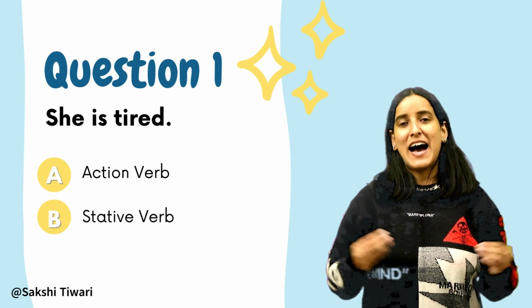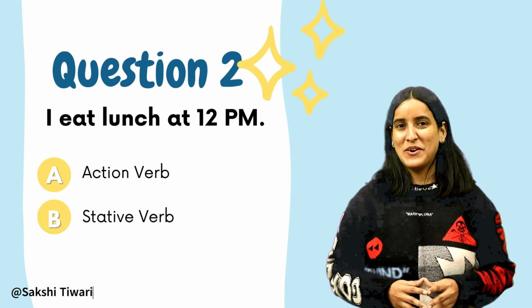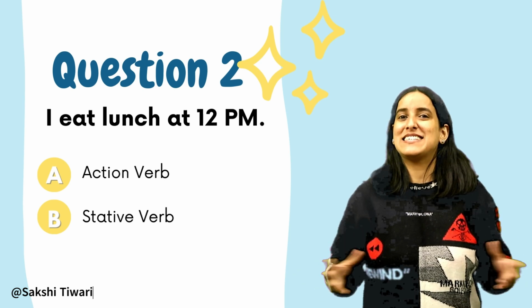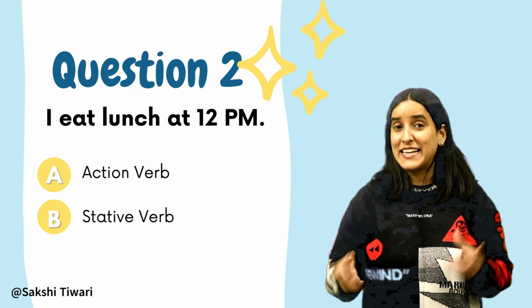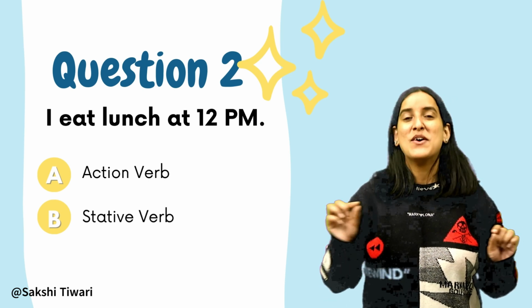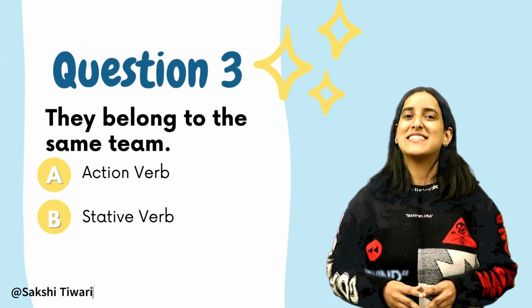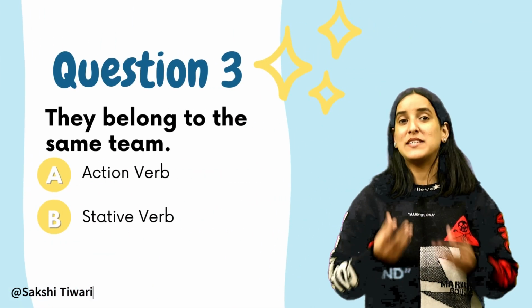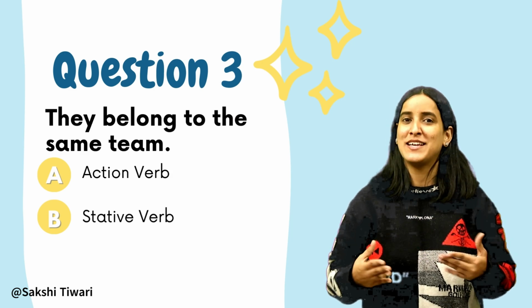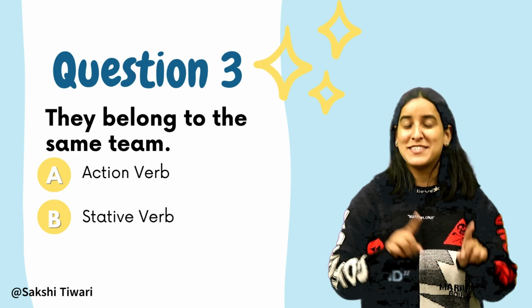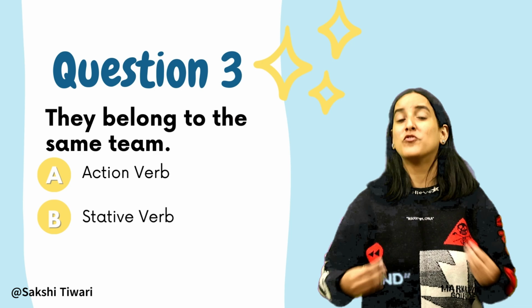The second one, I eat lunch at 12 p.m. It's an action verb. Eat describes an action, something that is actively being done. And action verbs express physical or mental actions. The third one, they belong to the same team. It's a stative verb. Belong expresses a state of possession, having, or relationship, and not an action. Stative verbs describe conditions and situations that do not involve any physical involvement or movement.